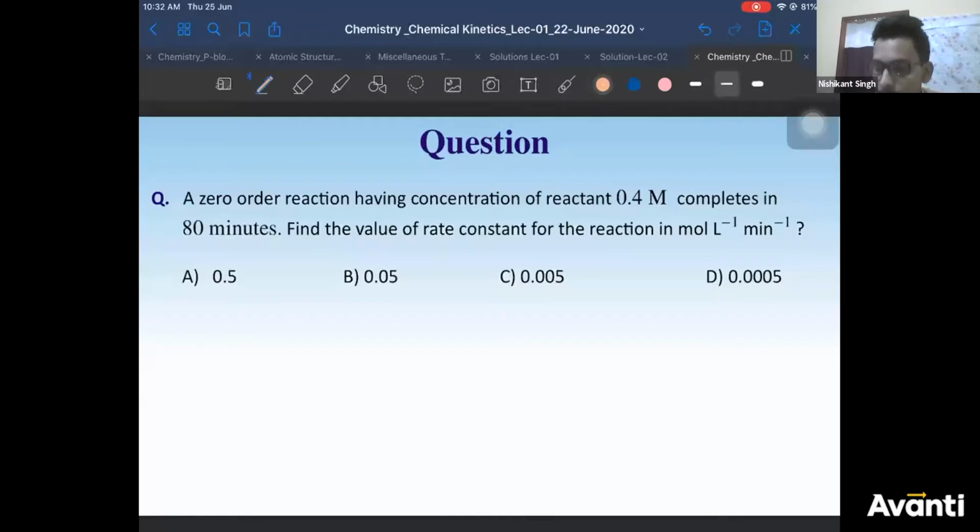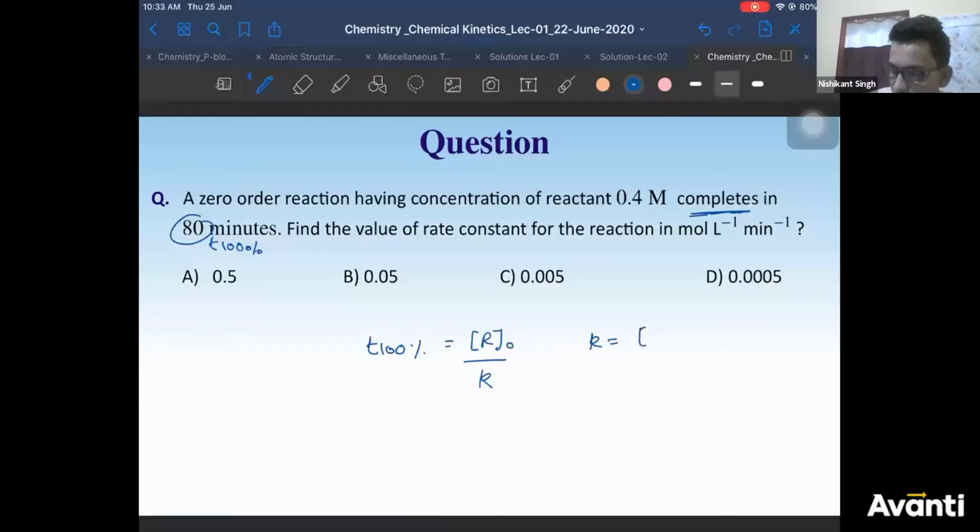All of you should read this and come tomorrow, guys. I will take test on this, at least the formulas and all, then start. So reaction is completed. Reaction completes means it is T 100%. Reaction completes in 80 minutes means it is the time required for 100% reaction to complete. So T 100% will be what? R naught by K. Your job is done. K is what? R initial reactant concentration by time 100%.